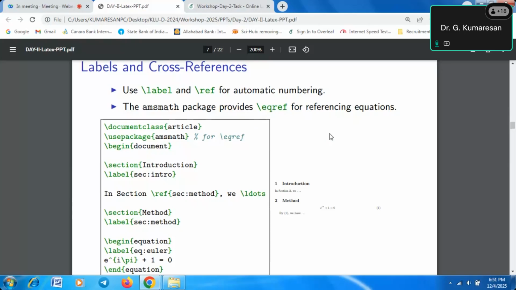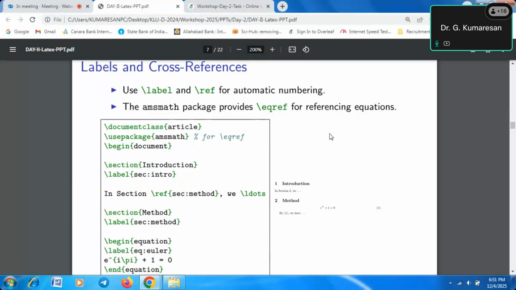Equation citation is different, figure and table citation command is different, and article citation is different. If you want to do an article citation, you have to put \cite, then open curly brace, close curly brace, with the citation article variable name. That is the first thing you need to understand.